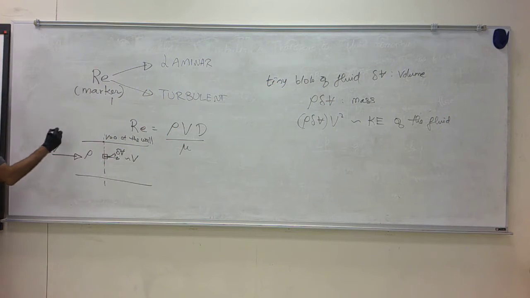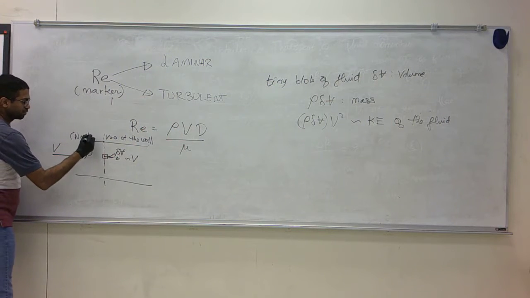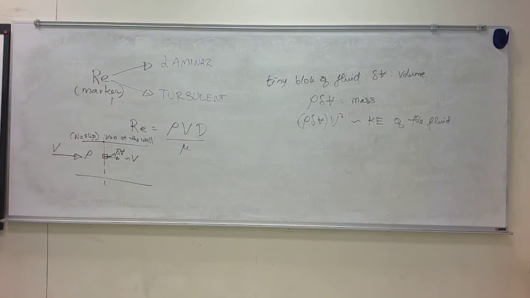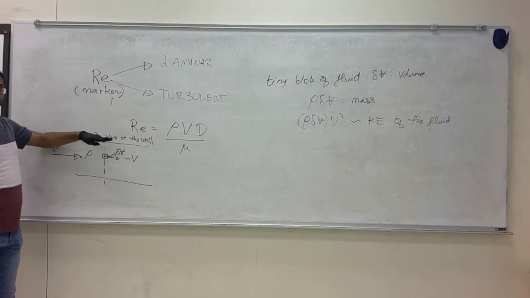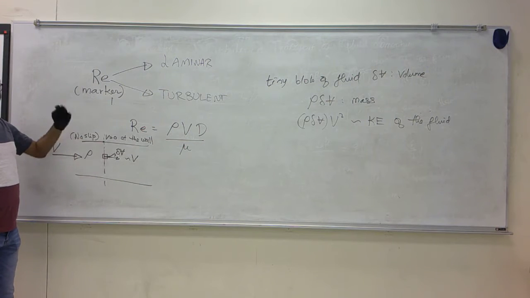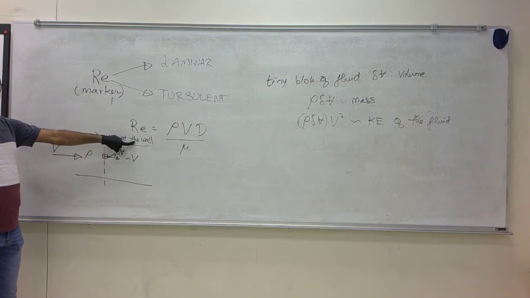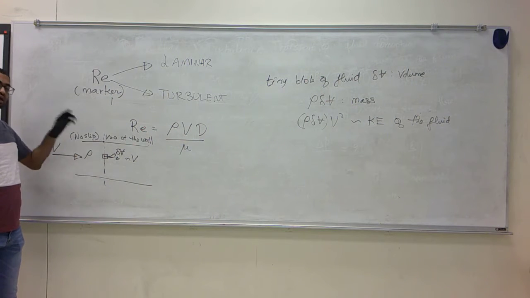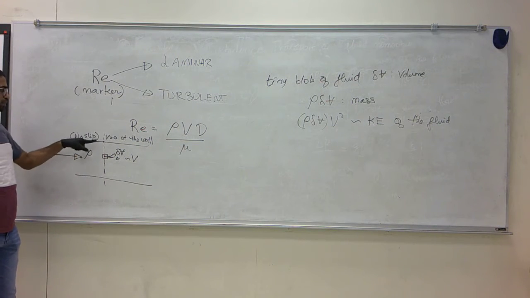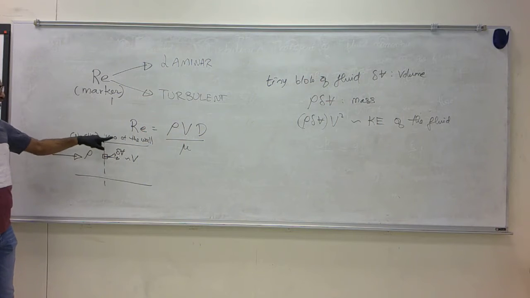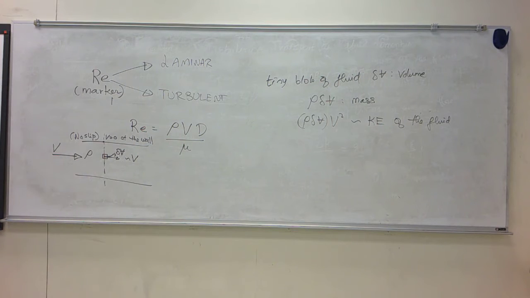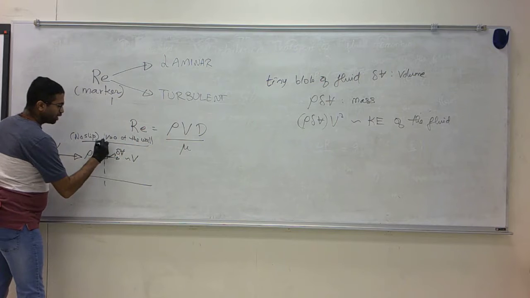We call it the no slip condition. There is no slip between the wall and the fluid. The fluid has the same velocity as the wall, being at rest. It's very important. V equals 0.